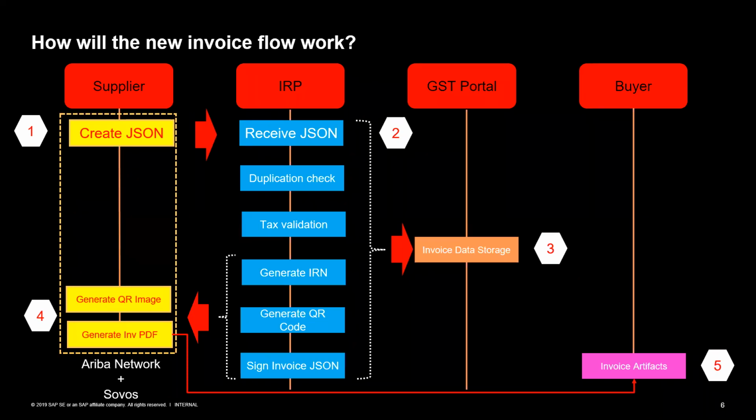If you're using Ariba Network, the invoices can be submitted to the buyer directly. Or if you're using some other system, you can create the invoices outside Ariba Network and use the invoice PDF and the invoice JSON for submission to the buyer via Ariba Network also.